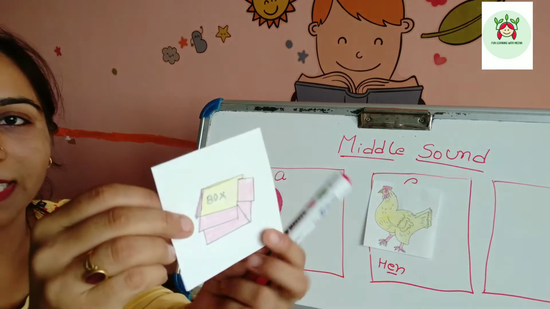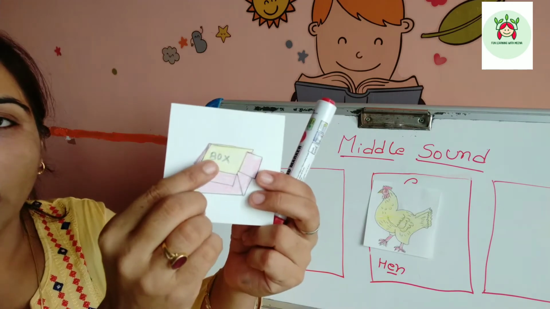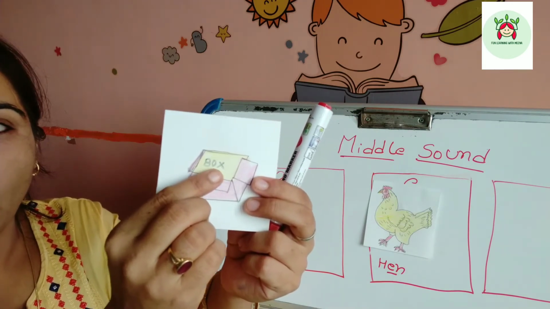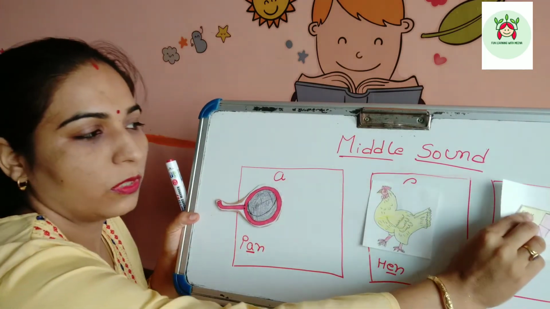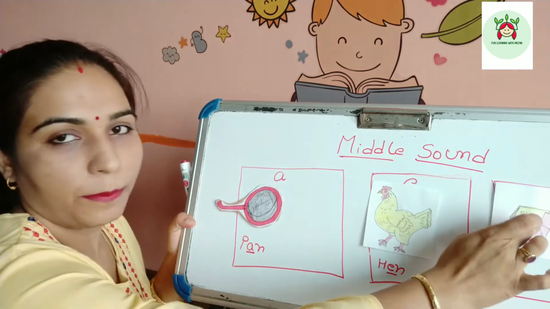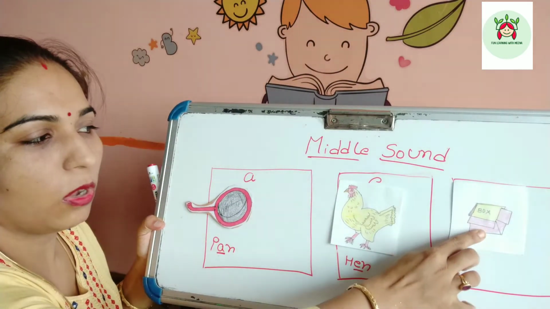And now I'm going to show you the picture of this. What is this? This is a box. B-O-X. Box. It will go to the column number 3, or box 3, right?